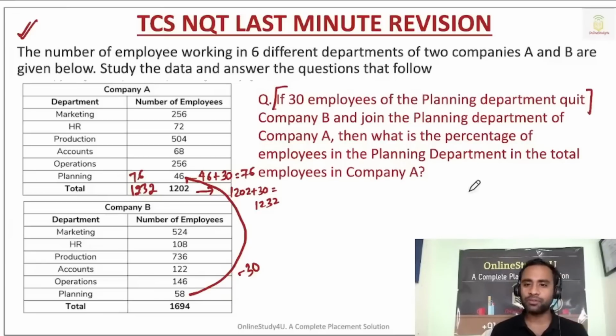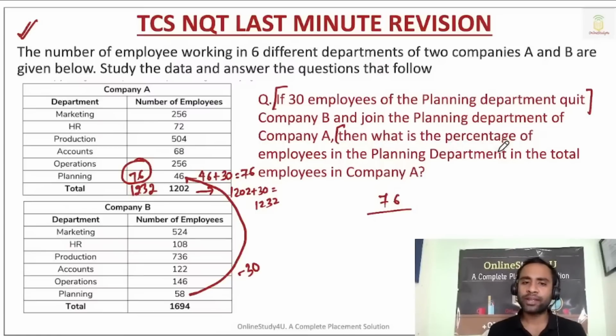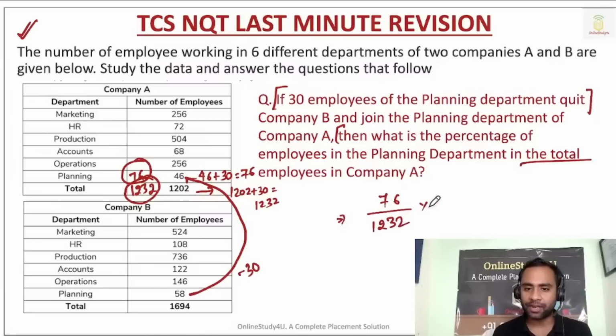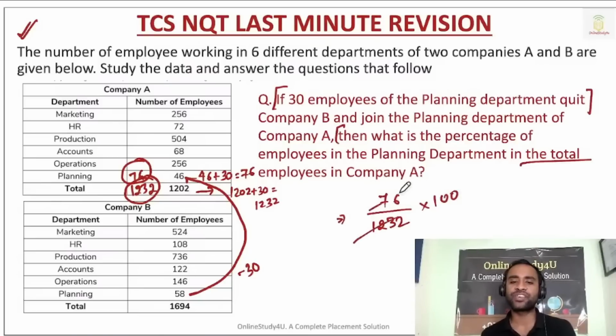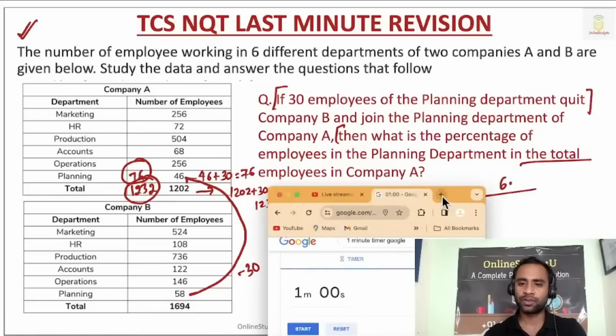Okay. Now they're asking, what is the percent of employees in the planning department in company A? So in company A in the planning department the total is 76. Then what is the percentage of employees in the planning department in the total employees? Total employees is, my dear friends, 1232. And if you multiply by 100, then you will get the answer. Then 12 into 6 will be 72. So we should have something like 6 point something. You can also use a calculator here.